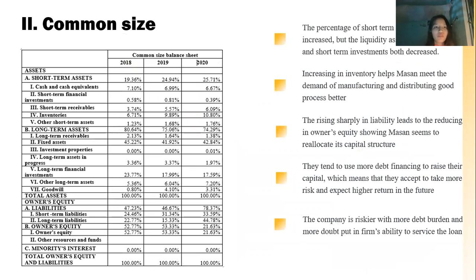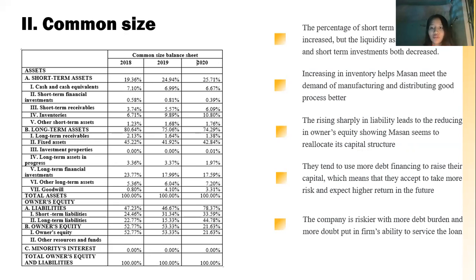And we move to the common size of the balance sheets. The percentage of short-term assets to total assets increased, but the liquid assets decreased. Increasing inventory helps MASAN meet the demands of the manufacturing and distributing goods process better. The liabilities rose sharply while owner equity was reduced, showing MASAN seems to reallocate its capital structure.